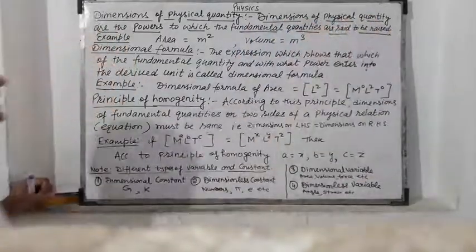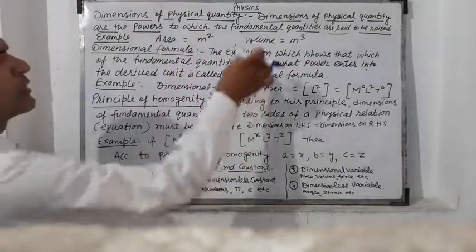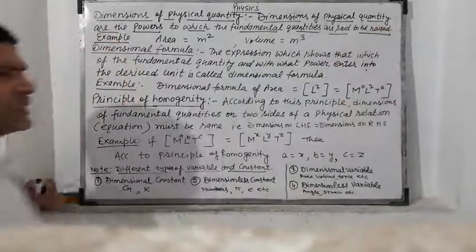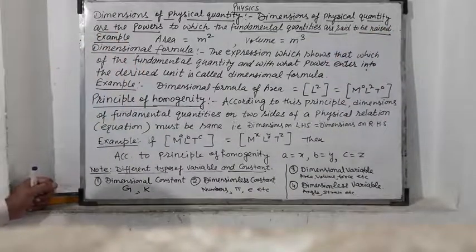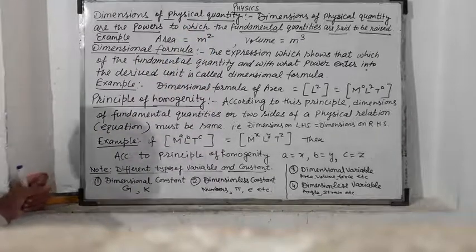Once again, dimensions of a physical quantity are the powers to which the fundamental quantities are said to be raised. For example, area is equal to meter square.